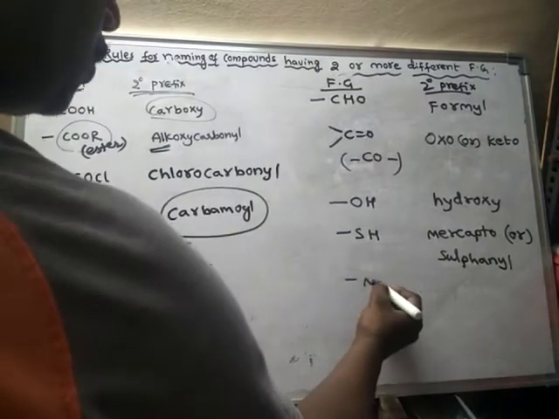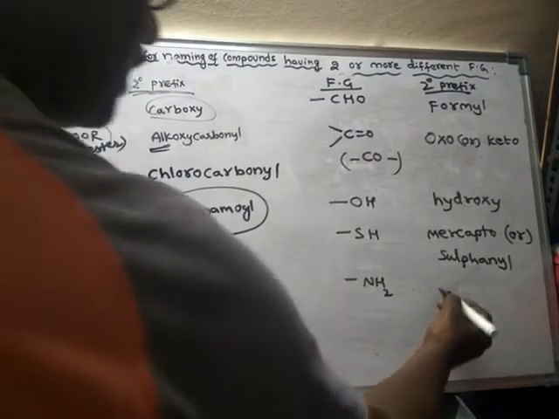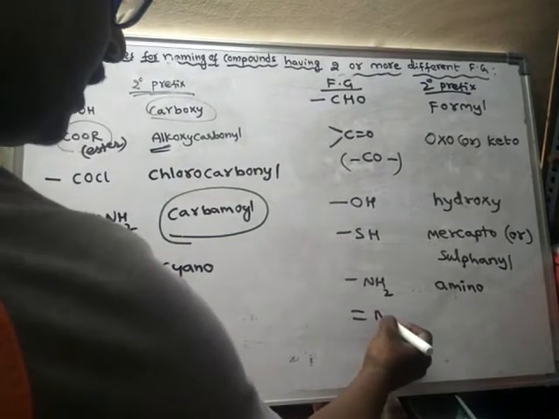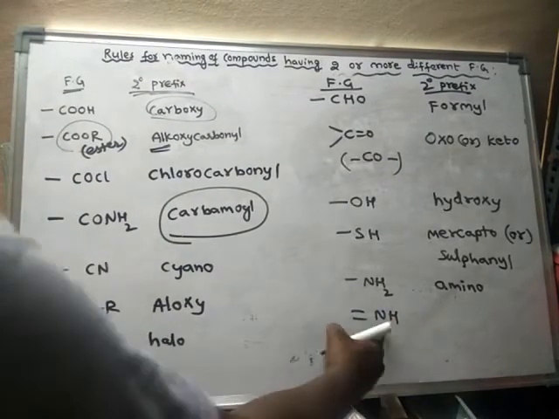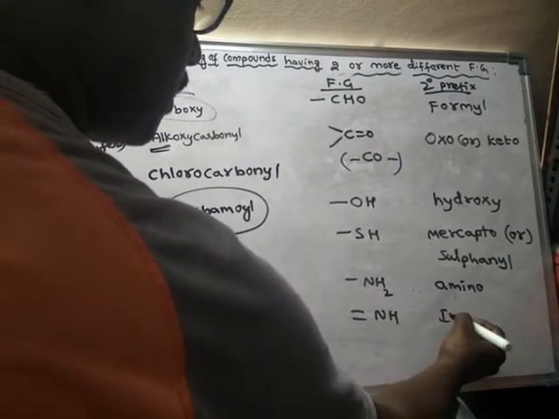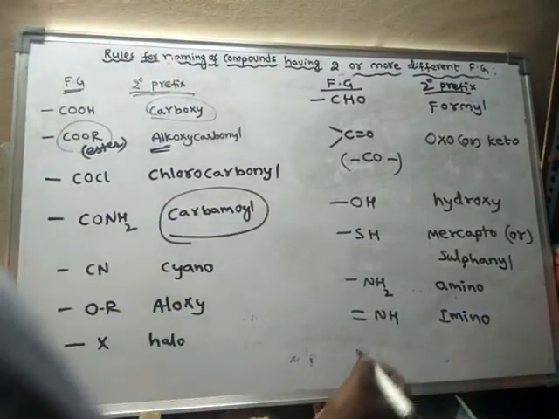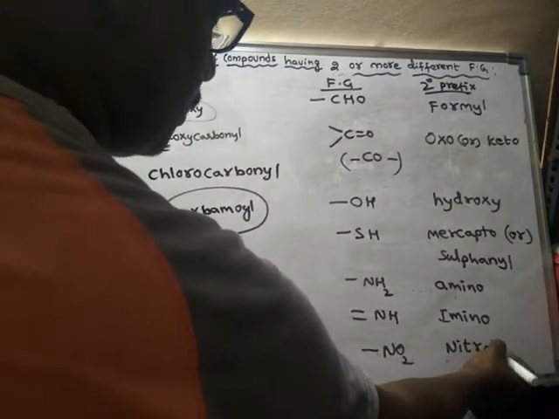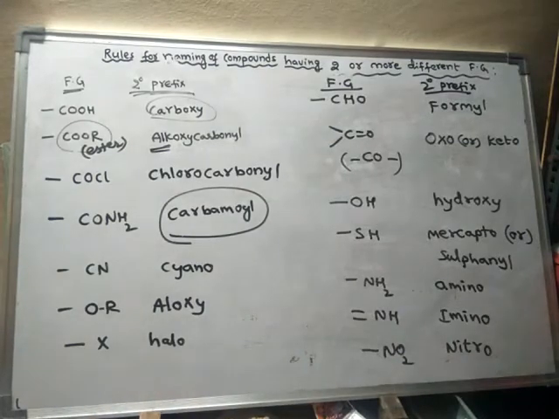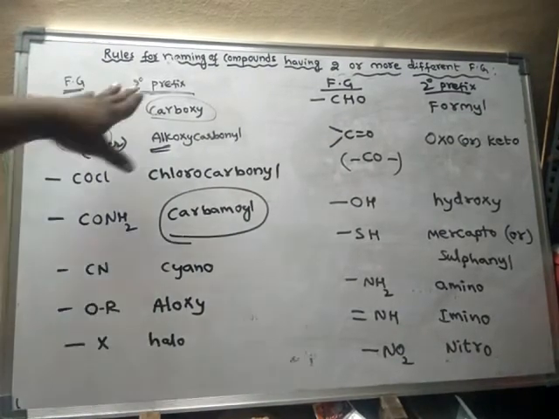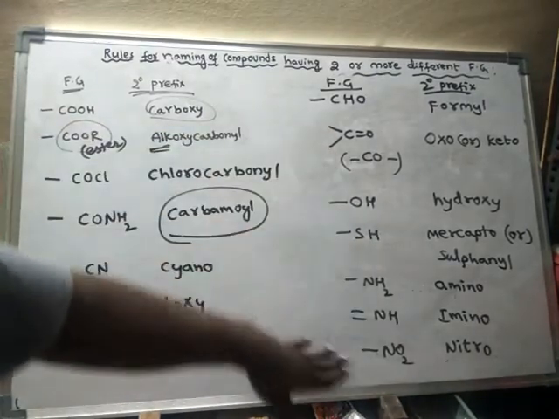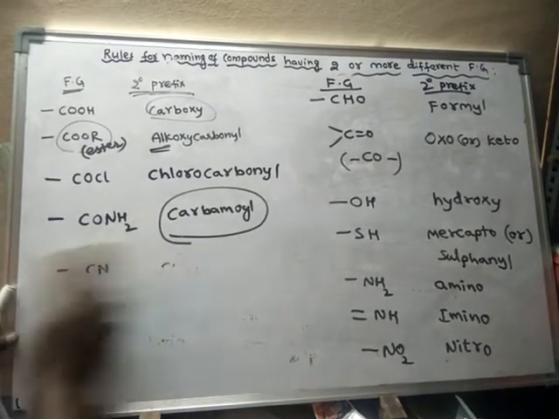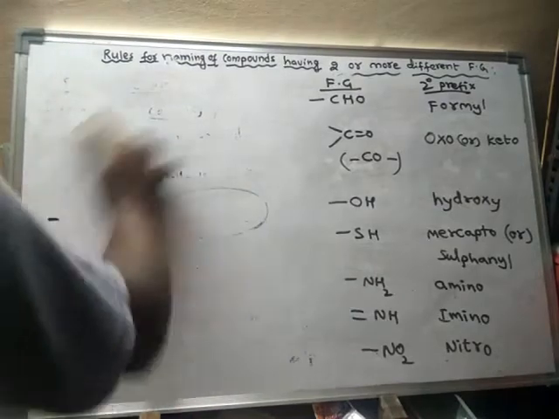Next, if it is NH2, amine, the secondary prefix name is amino. Suppose it is like this, double bond NH, it is called imino. Suppose it is NO2, it is called nitro, and so on. So these are the most important things we should learn: secondary prefixes for these functional groups. Okay, right. Now we will learn some examples.